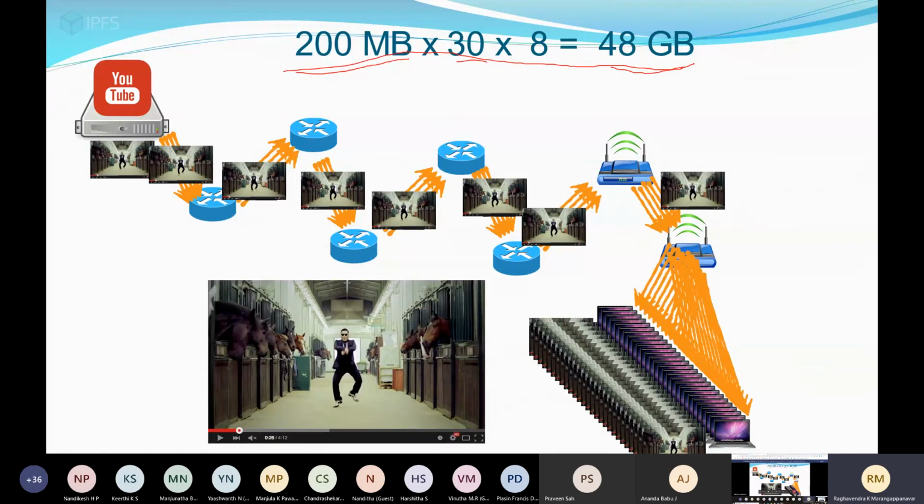So here what we can reduce is, suppose this content is available here, then this traffic can be reduced. Going through 8 routers is not required, right? Only 1 time is required, or somewhere here. Inside the router it cannot be stored.